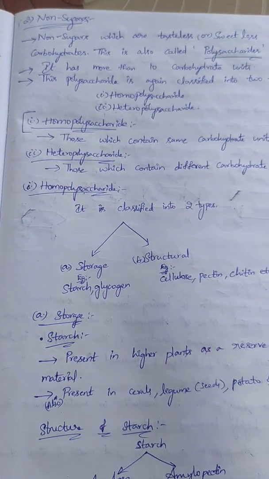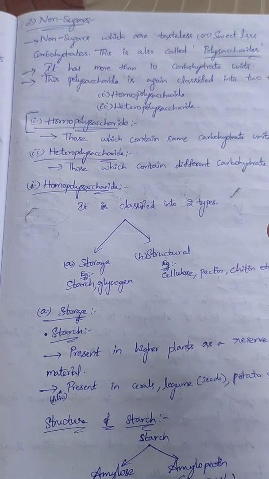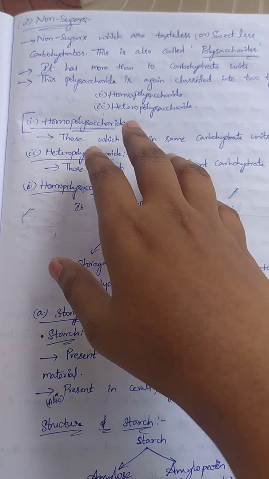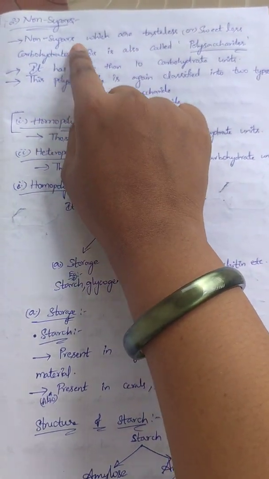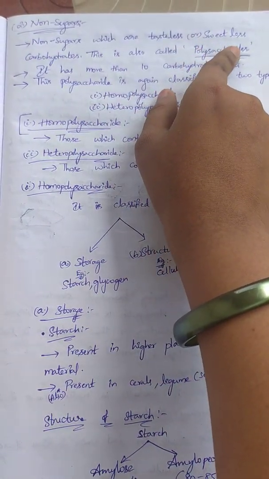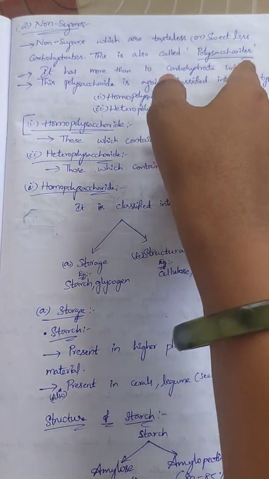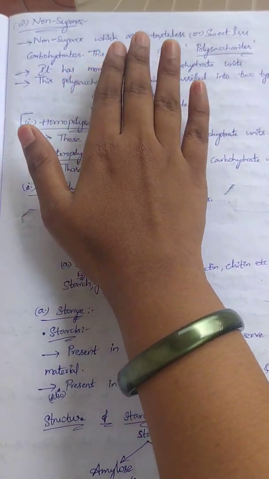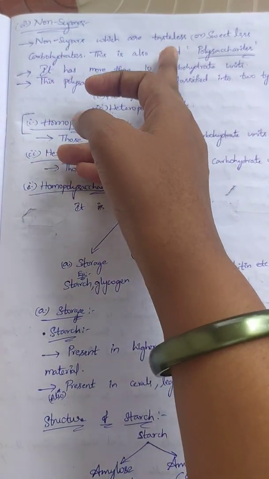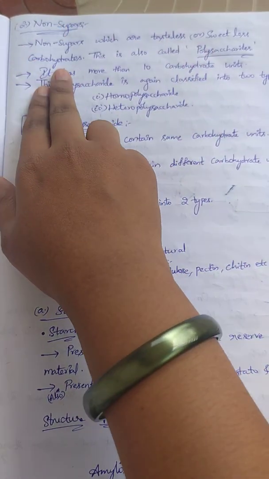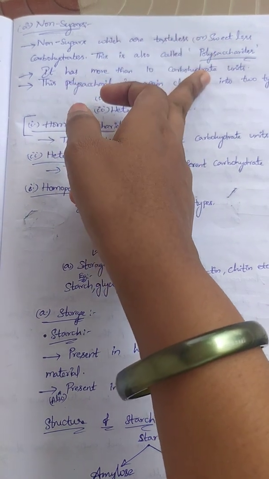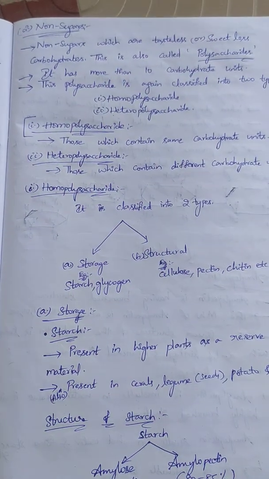Yesterday we have seen sugars, right? And today's topic is non-sugars. What is meant by non-sugars? Non-sugars are tasteless and sweetless carbohydrates. These are called polysaccharides. As we already know, sugars are taste and sweet, whereas non-sugars are tasteless and sweetless. Sugars are monosaccharides and these non-sugars are polysaccharides. Okay?